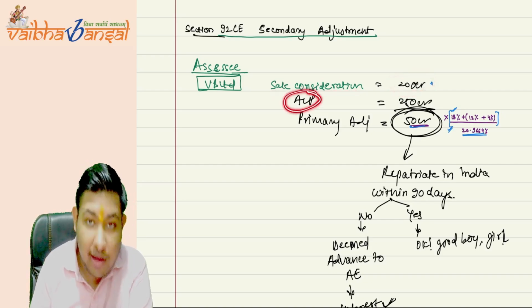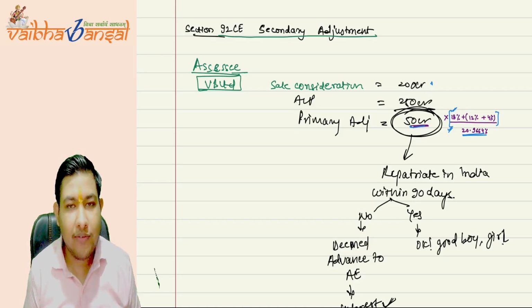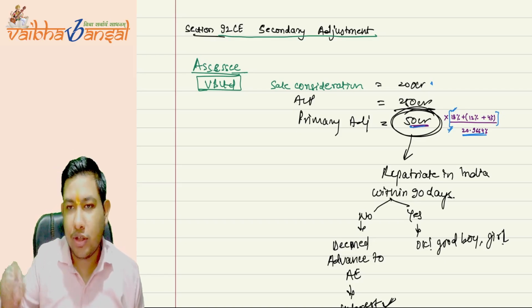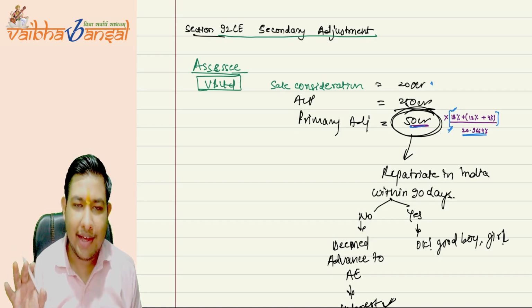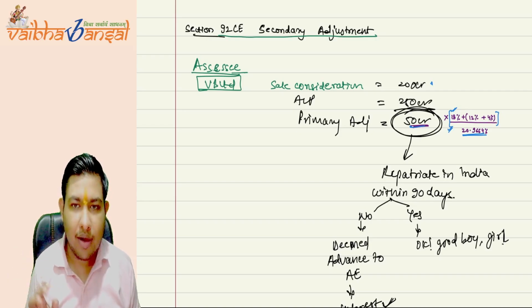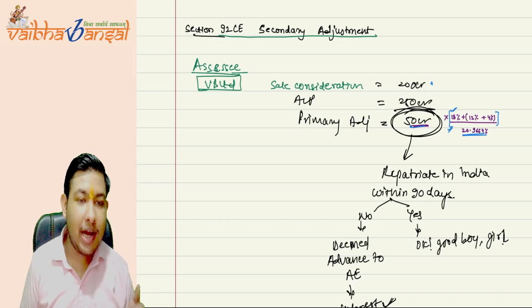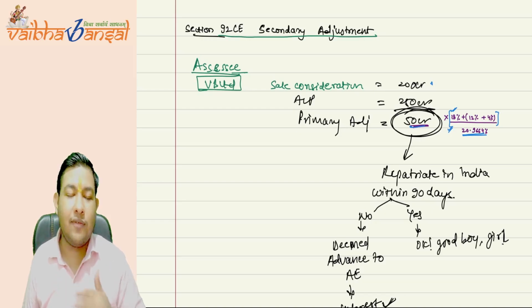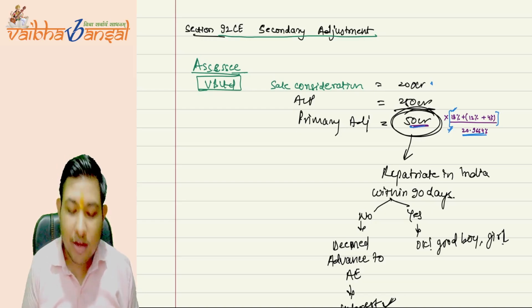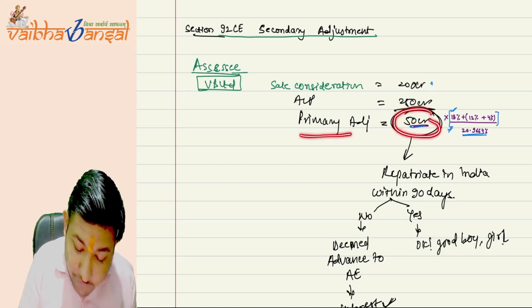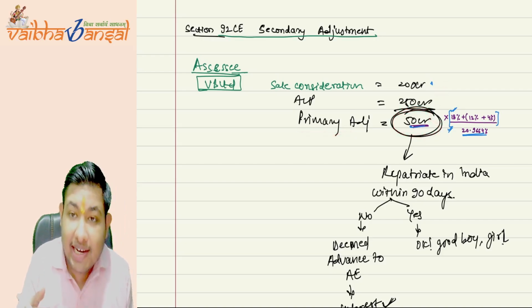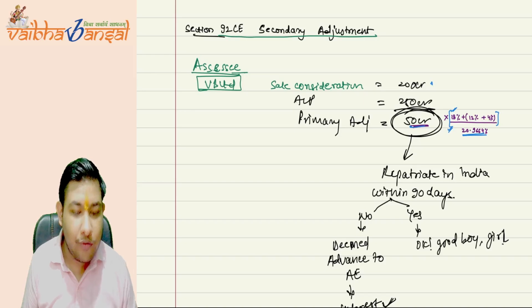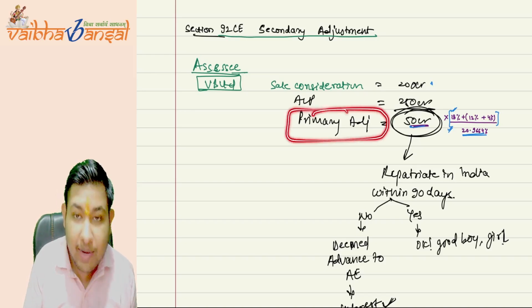The ALP, we have transferred something. VV Limited has transferred something to the AE for rupees 200 CR. But the ALP, the market price, is 250 CR. So the adjustment of 50 CR that you have taken less from your AE is called the primary adjustment.